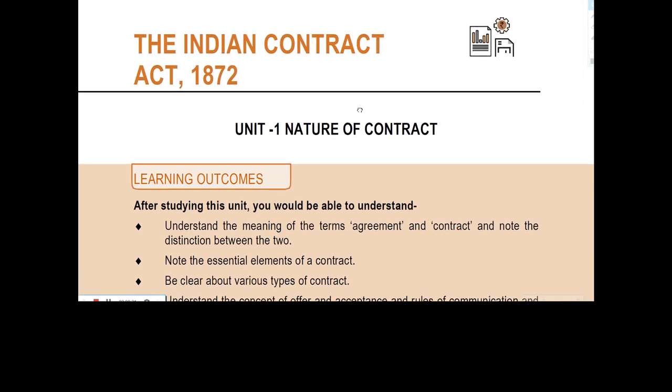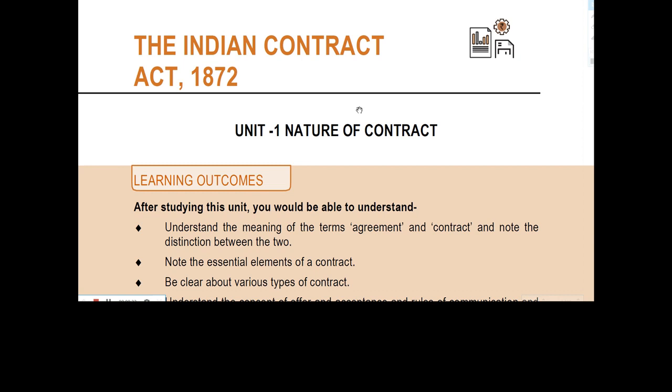We are seeing the Indian Contract Act 1872, and the first unit is nature of contract. Here the nature of contract means what is a contract. A contract is an agreement which is enforceable by law. This is the definition. Okay, we have seen what is a contract, and we have to see what is the nature of the contract.